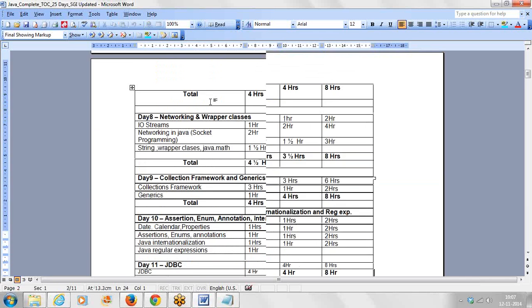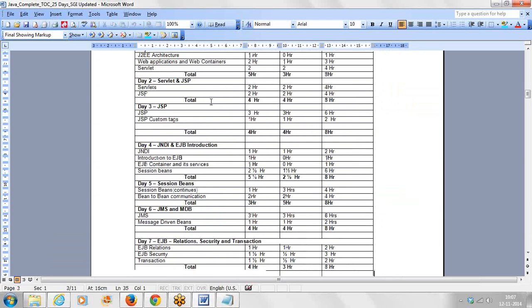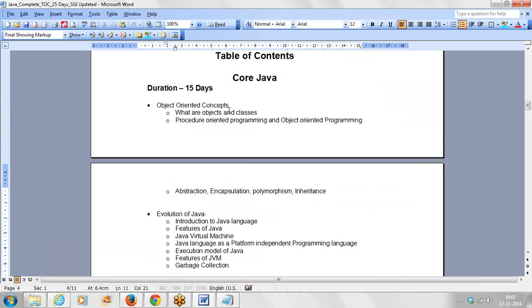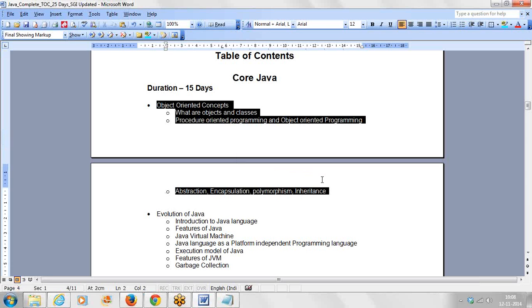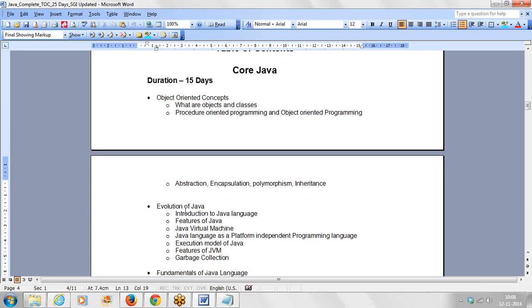So first, in core Java itself, the first topic I discuss will be what objects and classes are, what procedure oriented programming is, and the OOPS concepts. This is the first thing we have to see, because we will start with the basic object oriented programming first. Once that is over, we have the evolution of Java.